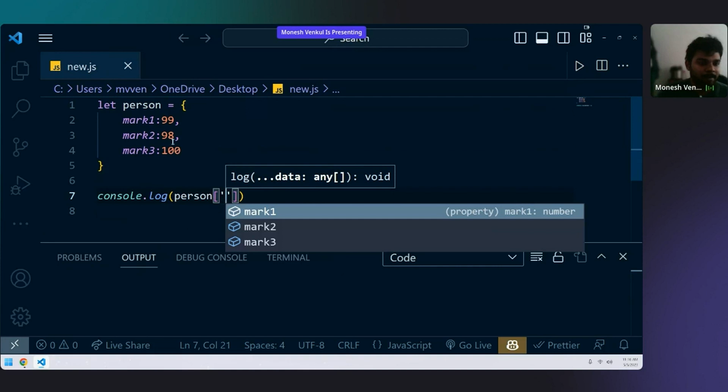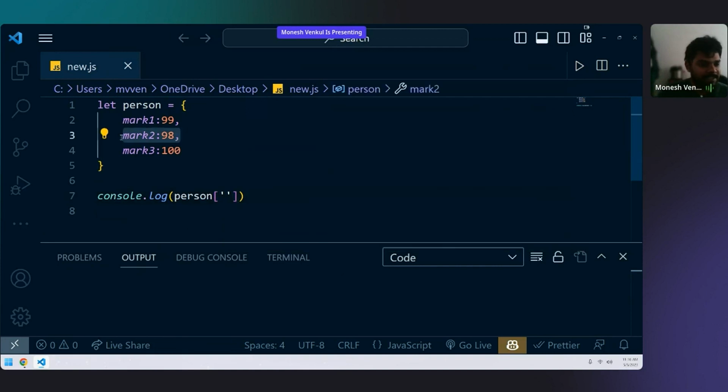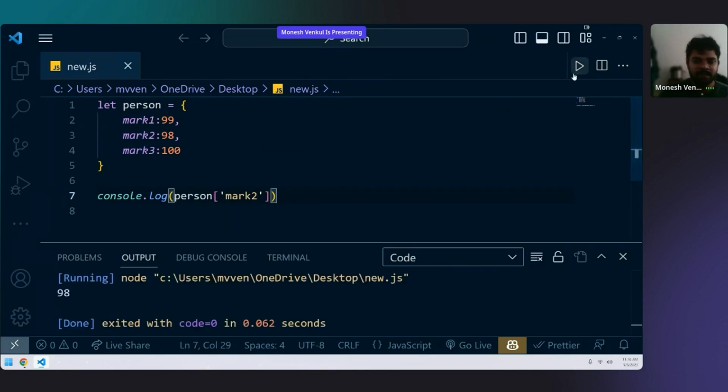For example, let's say I'm focusing on 98. Now what is the key of 98? The key of 98 is mark 2. So I'll put mark 2 in person. This will give me 98. So to call a value of an object, you just need to mention its key. When I want 98, I mention mark 2.